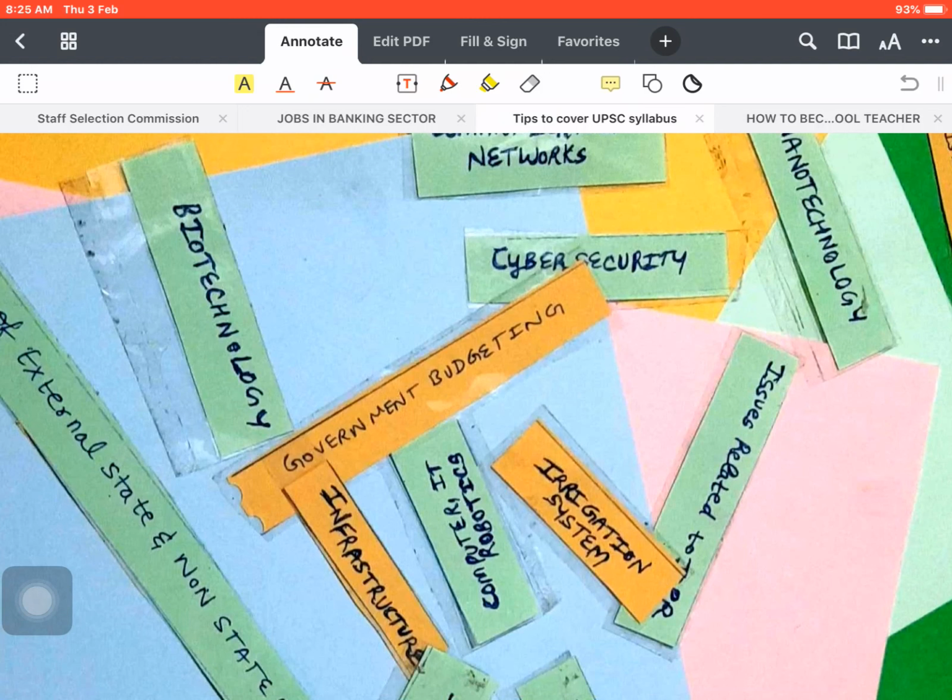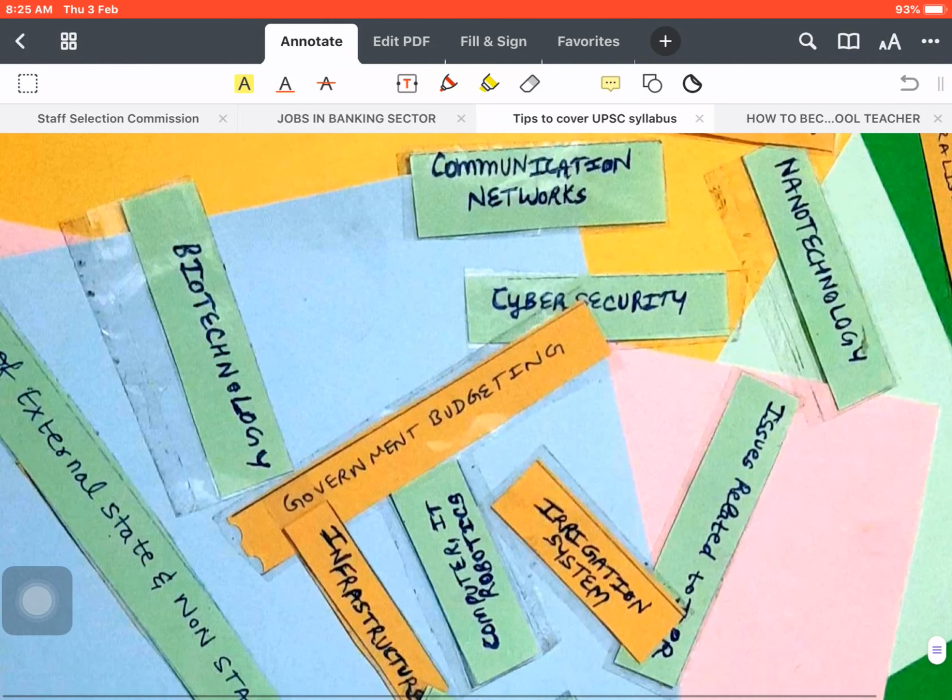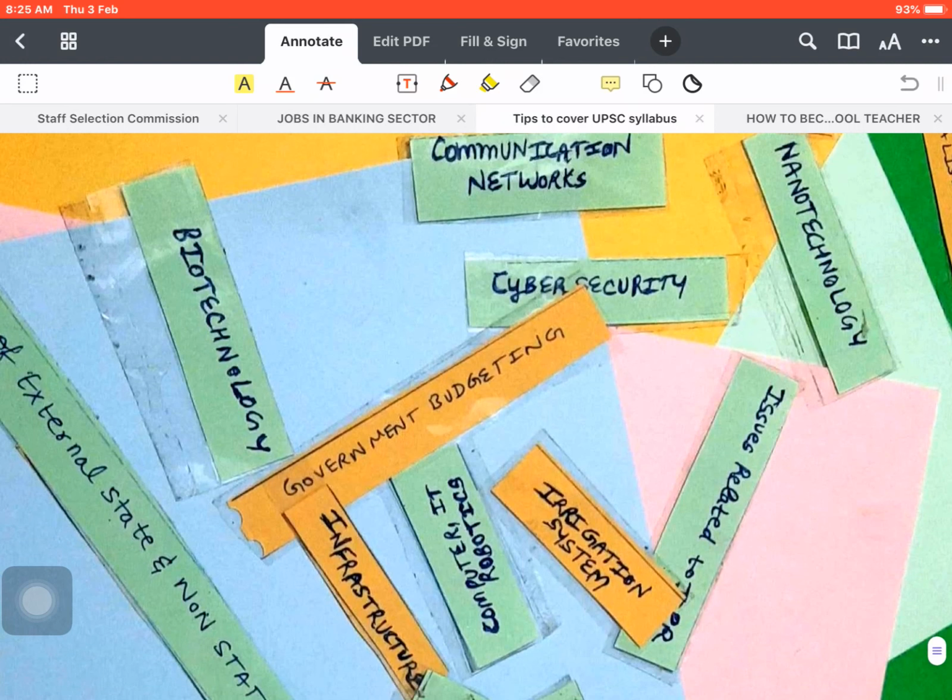What I have done now, I have some colorful sheets, and then I have written the whole syllabus topic wise, not just exactly copy pasted, no, just topic name. Okay, and then I have pasted some tape so that वो फटे नहीं. ठीक है, then what I do, placing, for example some topic is of biotechnology, so I will place this particular slip on my notes of biotechnology. Okay, same way I will do for the whole syllabus for GS1 to GS4 तक लेकर.